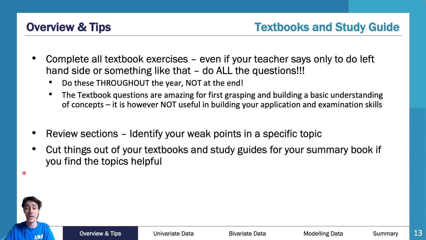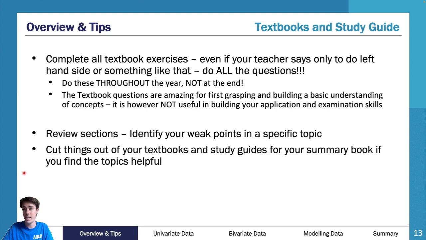Go and review it a couple of months after the SAC. Always keep on top of it, so always keep refreshing yourself on it. And don't be scared to cut things out of your textbooks. You don't need to sell them at the end of the year. Oh, whoop-de-doo, I'm going to miss out on my $20 or $30 from selling my textbook at the end of the year. Not a big deal.